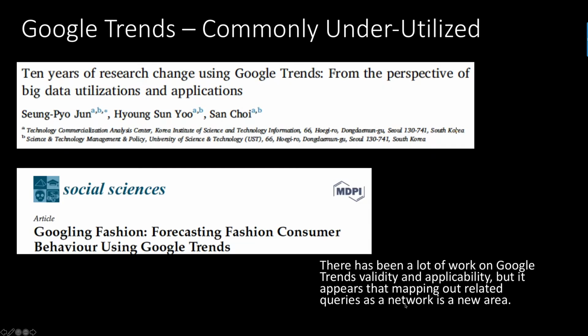One particular area of work that has been done is understanding how Google Trends applies across different industries and how the data itself can be used in terms of forecasting, as well as what things look like today or what they could look like in the future. But there hasn't really seemed to be a lot of work done in understanding related queries and how people are searching for other things in the moment that they're looking for some other core, and particularly how that information could be mapped out in terms of a network. So this is where it seems that there's potentially a lot of new opportunity, and that's where this project focuses.